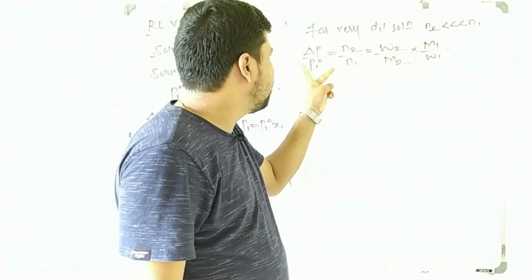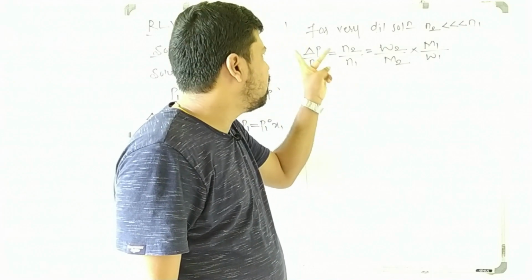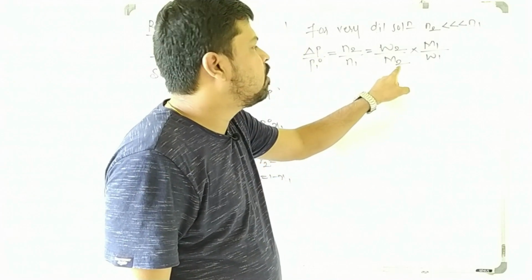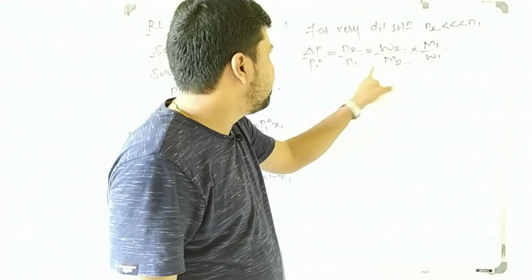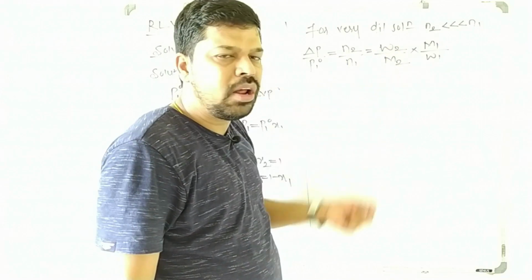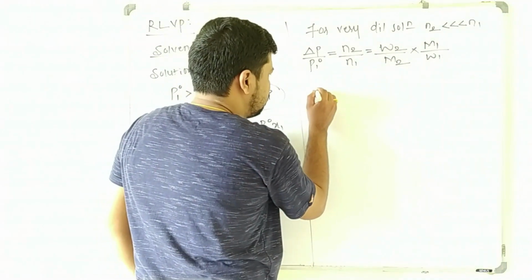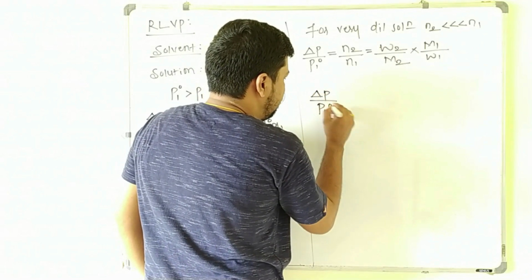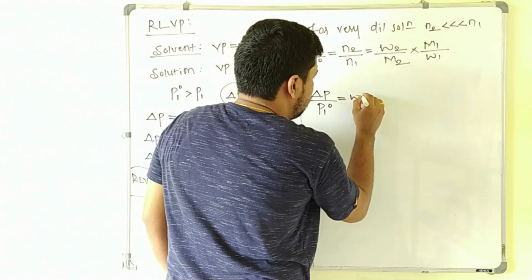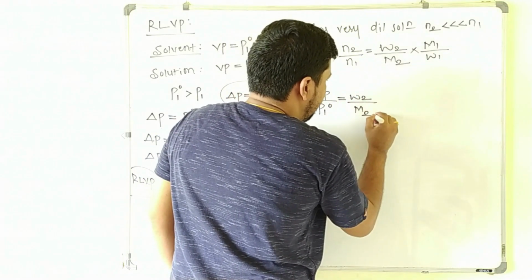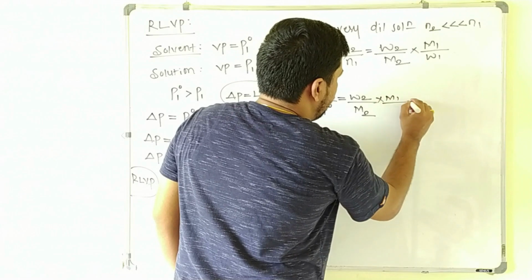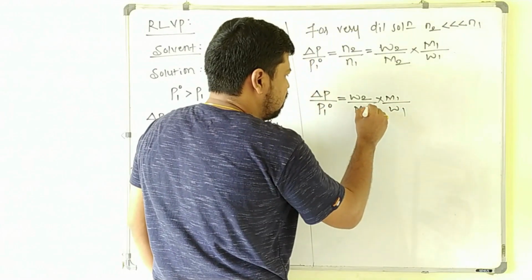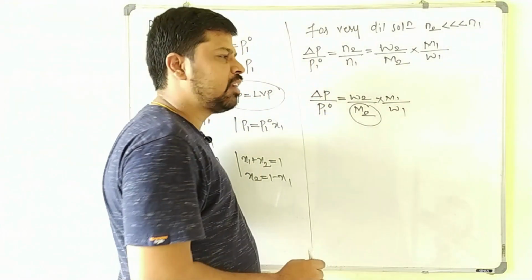So this relative lowering of vapor pressure is a colligative property which is used to calculate the molar mass of the solute. So by using this relation, you can calculate the molar mass of the solute here. So delta P divided by P1 naught is equal to W2 by M2 into M1 divided by W1. This is how you can calculate the molar mass of the solute.